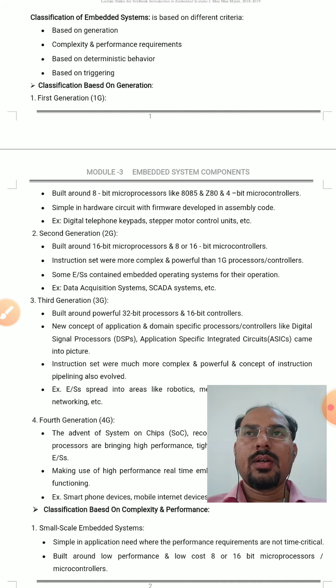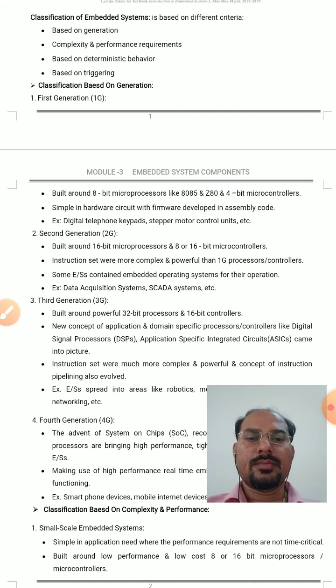For example, whether it is a microprocessor or microcontroller, whenever we use it to perform any application, it will be doing four steps: fetching of the instruction, decoding of the instruction, executing of the instruction, and storing the result. If we do these four operations one after the other, then we don't call it a pipelining system. If we do one operation while the other operation is being done, then we call it